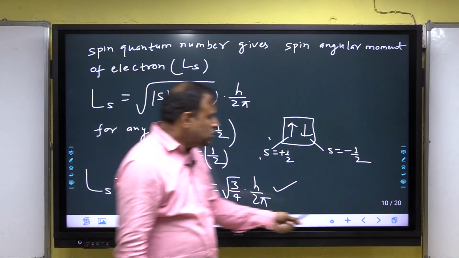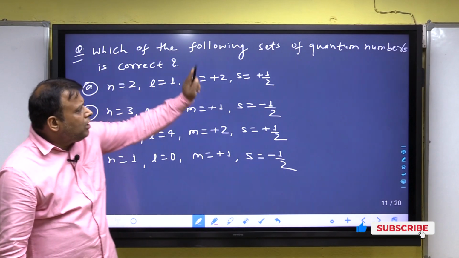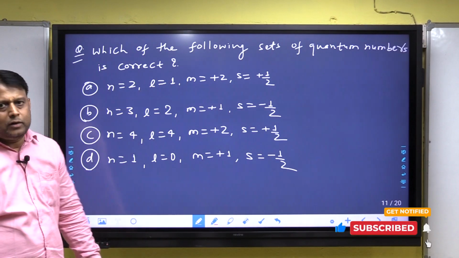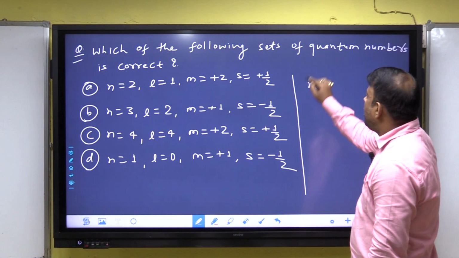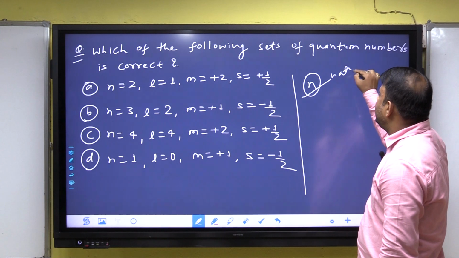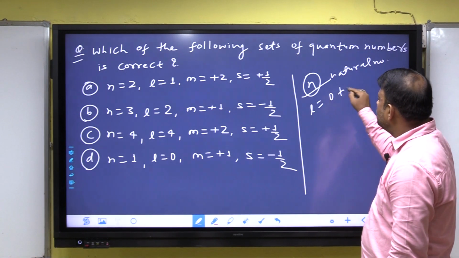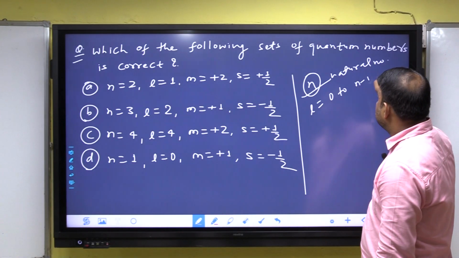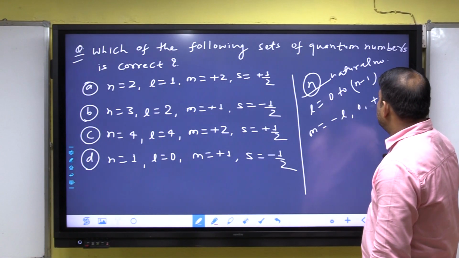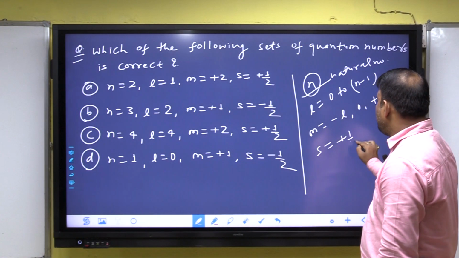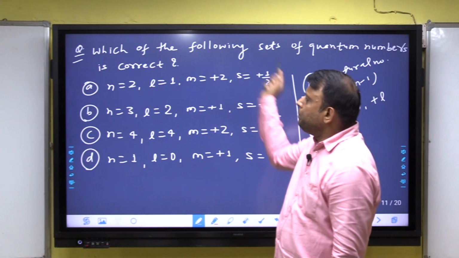Clear? Now, some questions based on quantum numbers. Which of the following sets of quantum numbers is correct? Revision: n is always a natural number. l is 0 to n minus 1. m is minus l, 0, to plus l, and s is equal to plus or minus half.